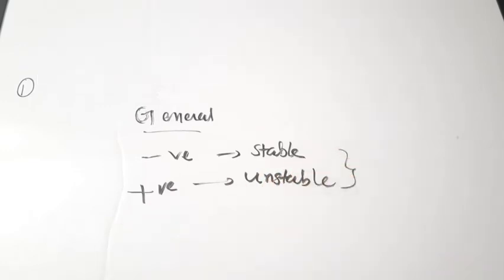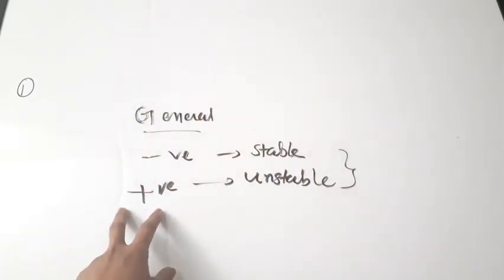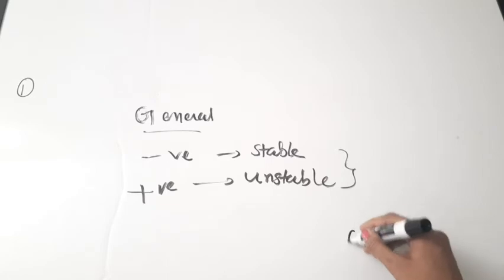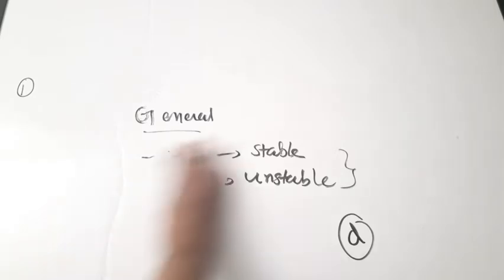It can have a lot of variations also, but generally if it is a negative feedback, the system will be more stable. If it is a positive feedback, the system will be unstable. Now here the nature of feedback is not given. Based on the feedback, it can cause a system which is stable to be either more stable or unstable. Okay. Correct answer is D. That will actually depend on the nature of feedback. And this is the general scenario for the positive and negative feedbacks. So first question, correct answer is option D. Next question.